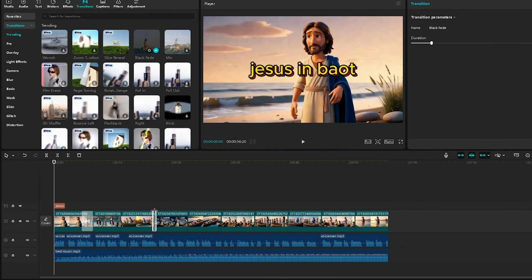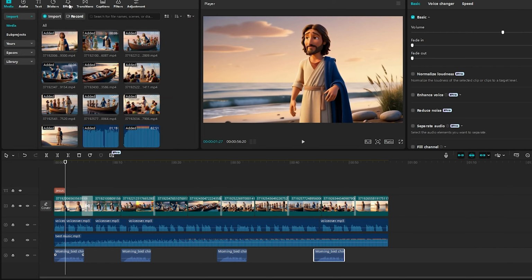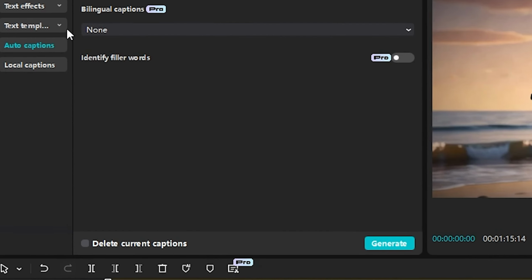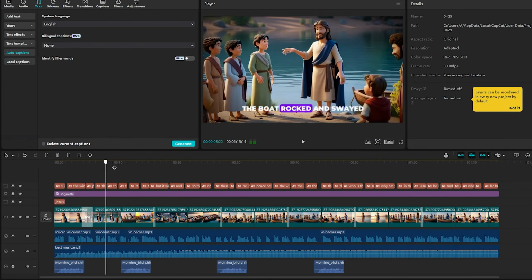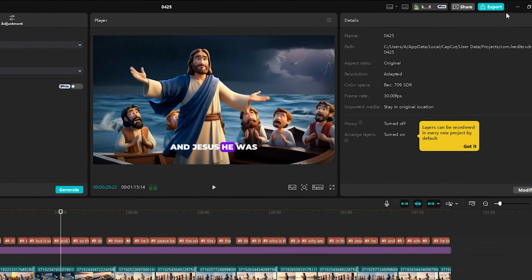You can also add smooth transitions between scenes, sound effects like footsteps or wind, and use filters like vignette for a cinematic look. CapCut also has an auto caption button that can add subtitles automatically. Don't forget to watch your full video from start to end before exporting. This helps catch any mistakes you might have missed. Once your video looks perfect, export it.